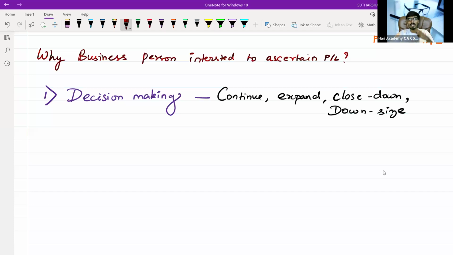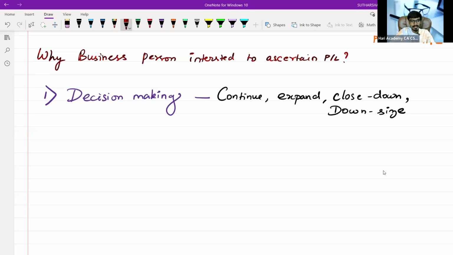What is close down, sir? Close down is nothing but closing down of business or shutting down of the business. Sir, I'm having 5 businesses. Out of those 5 businesses, 3 businesses are making losses. If I'm going to close the 3 businesses and continue with the 2 businesses, that is known as downsize. In closure, I'm completely going to wrap away from this business, going to hide from this business. I'm not going to do anything. I'm going to focus on another way. So this is known as close down, closure of business.